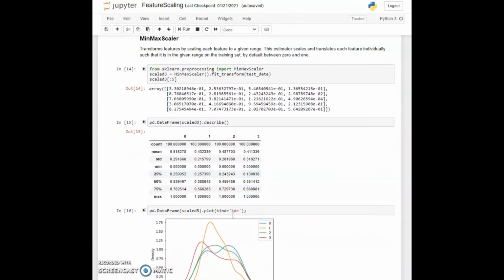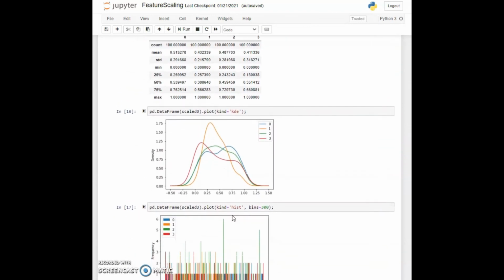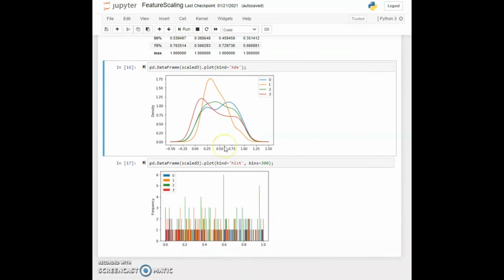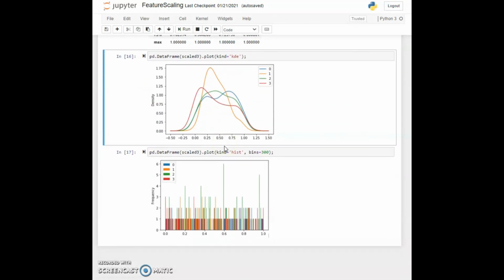In cell 16, we can again do a visualization of our KDE, and in this case, we see that feature 1 has a peak notably to the right of half, and the others are a bit more scattered in the distribution. But everything is forced between 0 and 1. You actually don't quite see that in the KDE, because the KDE mathematically extrapolates to values beyond 0 and 1. But if you look at the histogram in cell 17, you are going to see things that are indeed narrowly constrained between 0 and 1. And every scaled data value is in that particular range.